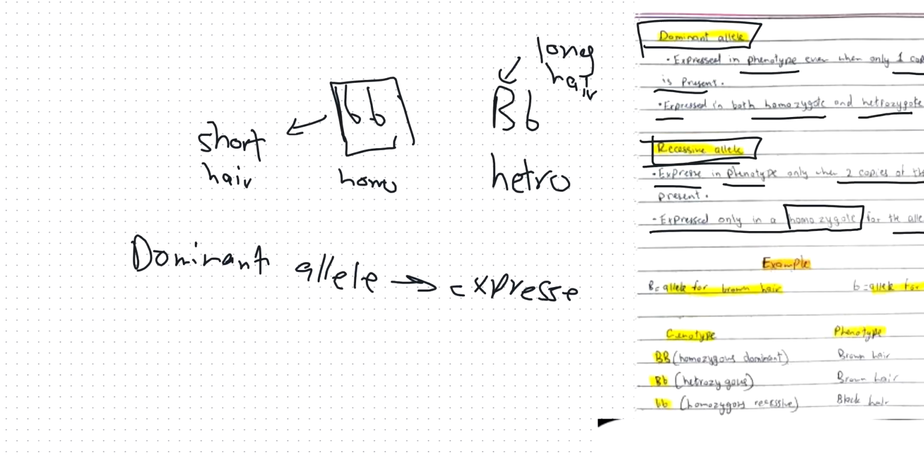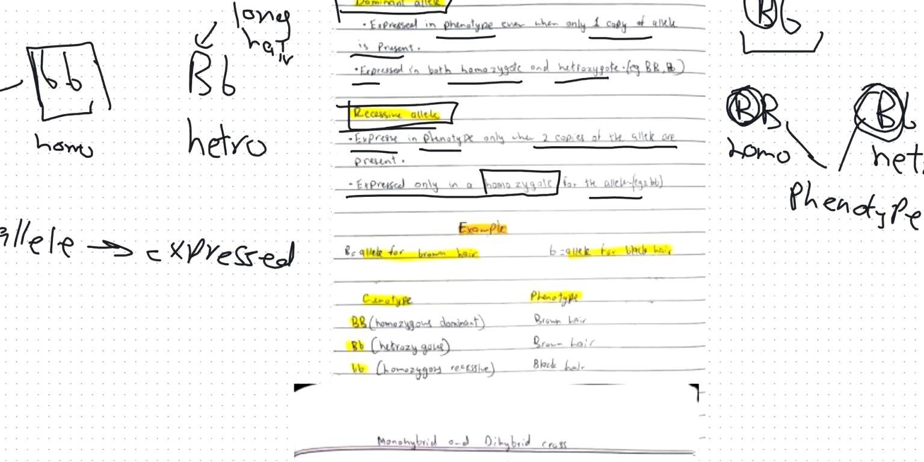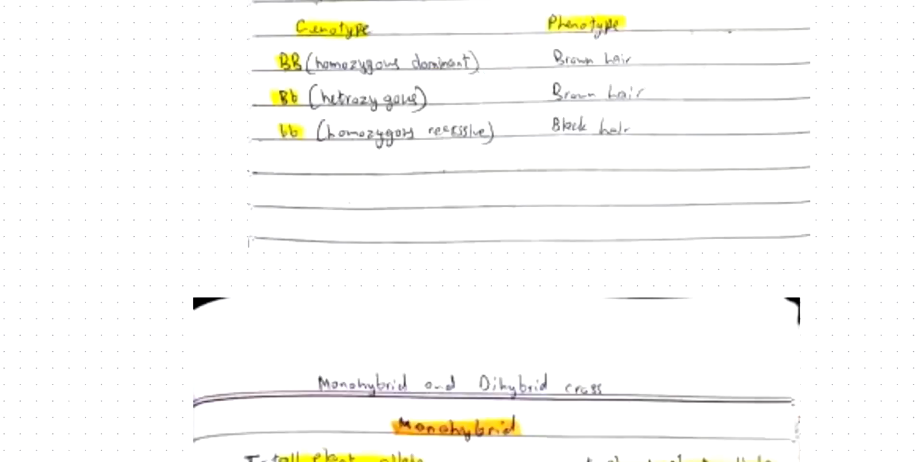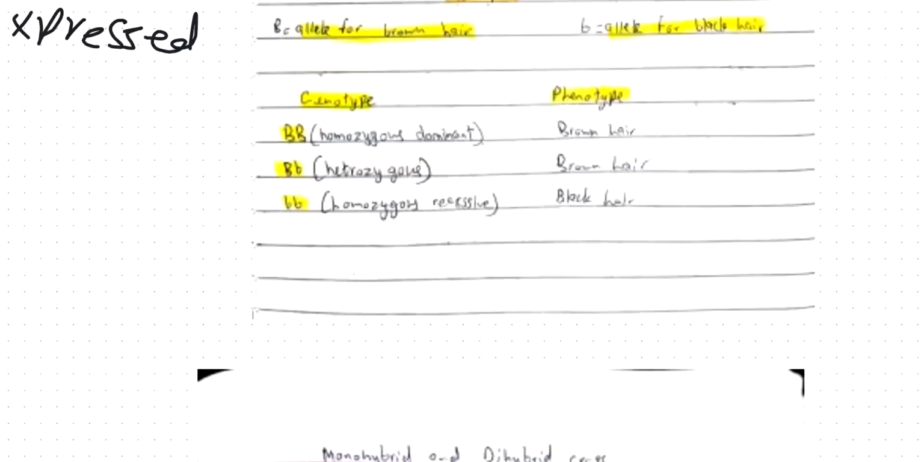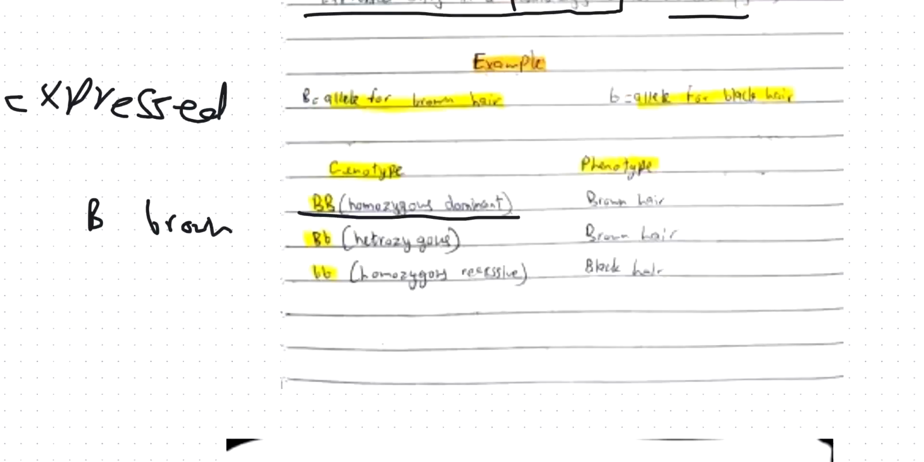And yeah, so there is some examples here. Let's focus on that. For example, I have homozygous dominant. So capital B refers to brown hair, and small b refers to black hair.